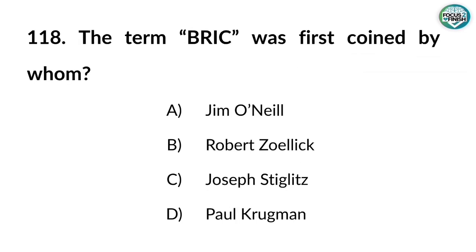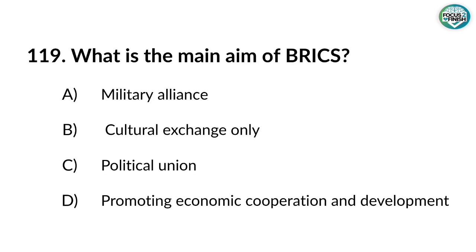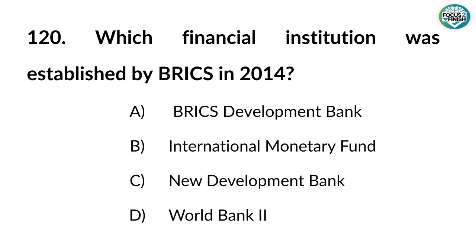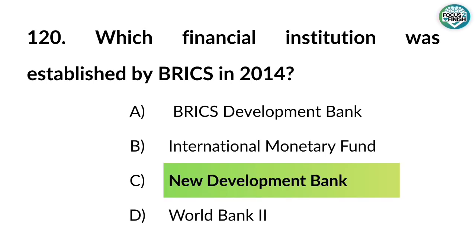118. The term BRIC was first coined by whom? Answer: Jim O'Neill. 119. What is the main aim of BRICS? Answer: promoting economic cooperation and development. 120. Which financial institution was established by BRICS in 2014? Answer: New Development Bank.